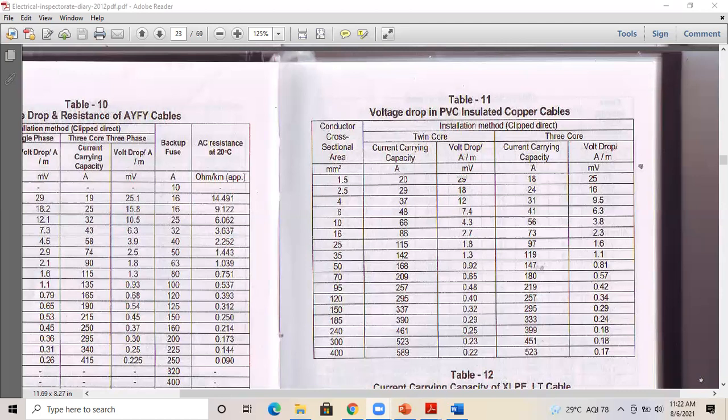Now this table is taken from the standard handbook. So when you're doing a real project, we will be checking the manufacturer's catalog, because this data is a standard value. The manufacturer's value will be the accurate value from the exact calculation. This is only the standard value, so we can do the calculation based on the manufacturer's catalog.